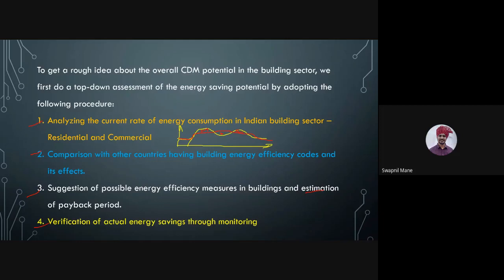All things are related to energy management. Analyze, compare, suggest, estimate, and verify. Everything is looked after in the energy management course. So energy conservation can be done by energy auditing and management.